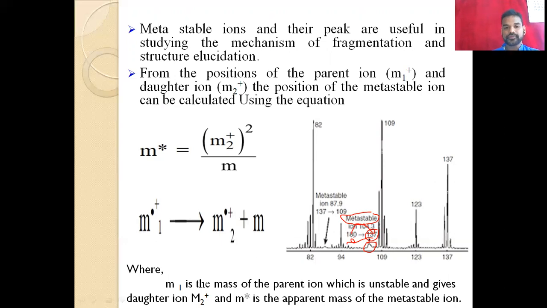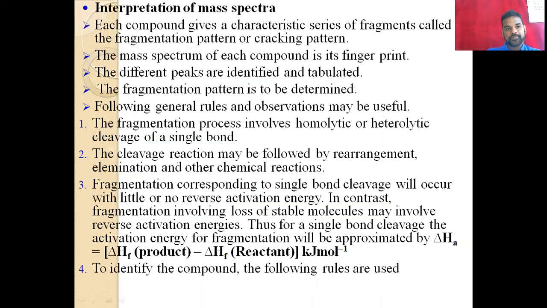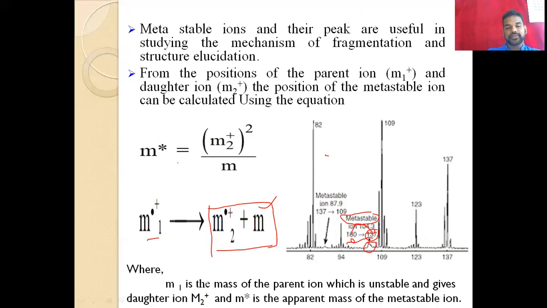So here we have the equation. This is the decomposition of M1, the parental ion, and it gives M2 and M. That means it is the compound with the decomposition point here, so it undergoes decomposition like this. And this is the metastable state calculation. We have the formula, so just go through this, and this is enough. And this is about the metastable state.